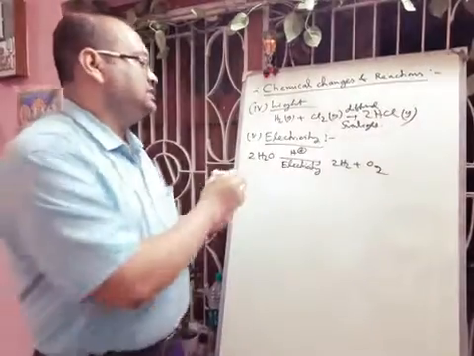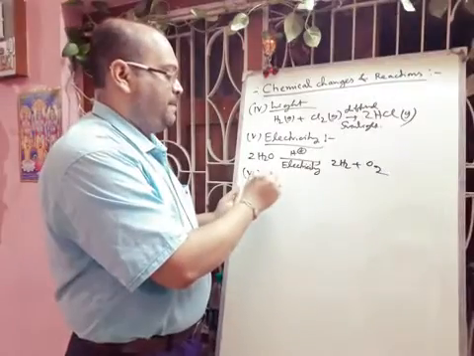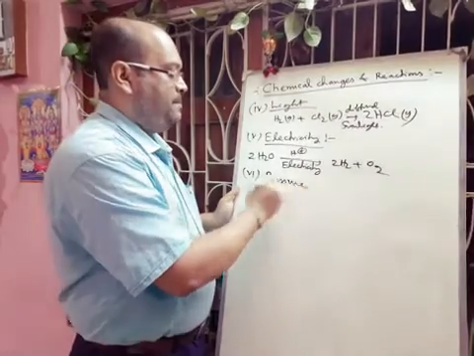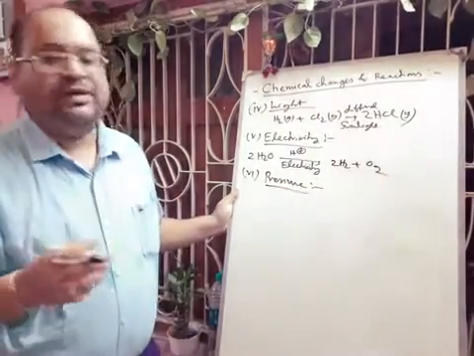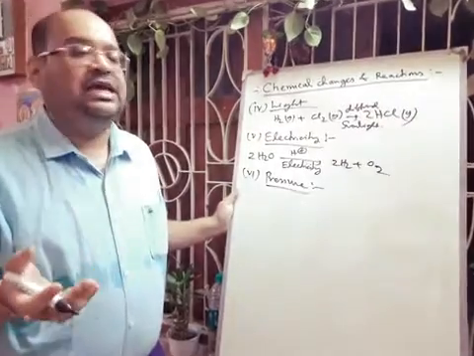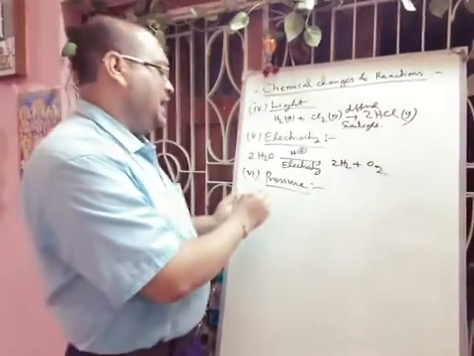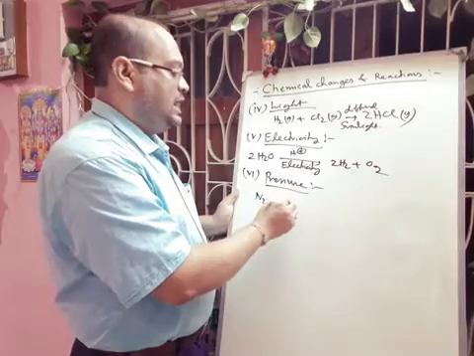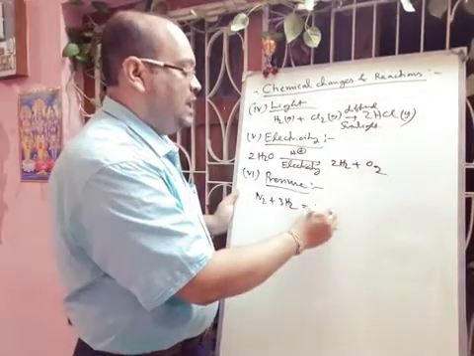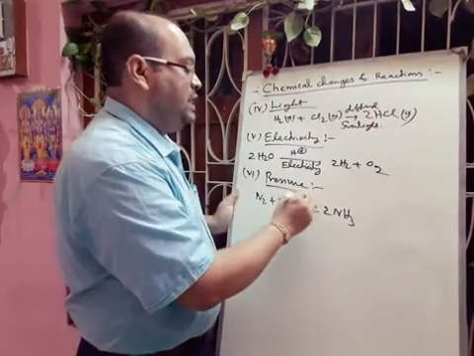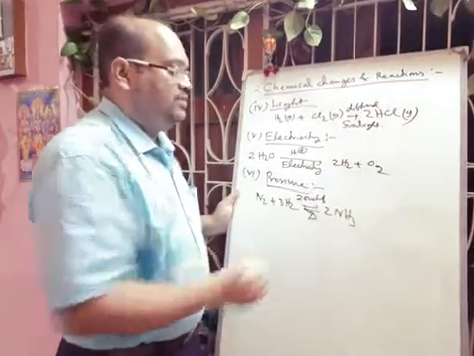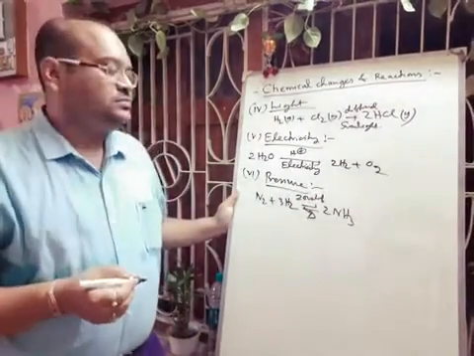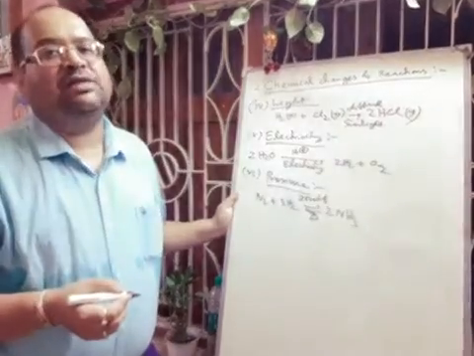Next we will discuss pressure. Sometimes pressure is also required to perform a chemical reaction. We can think about the formation of ammonia. Here nitrogen gas is reacting with hydrogen gas and forming 2NH3. Here above 200 atmosphere pressure is required, and we have to apply heat also. So pressure is another condition.